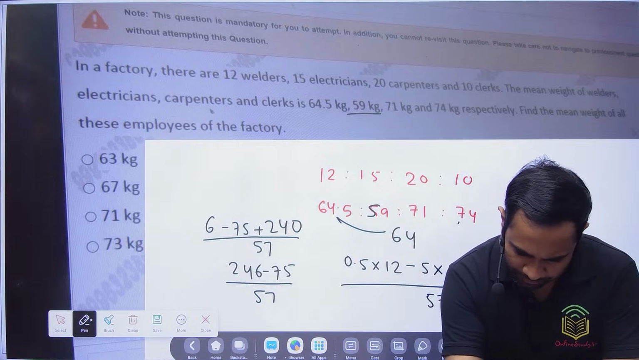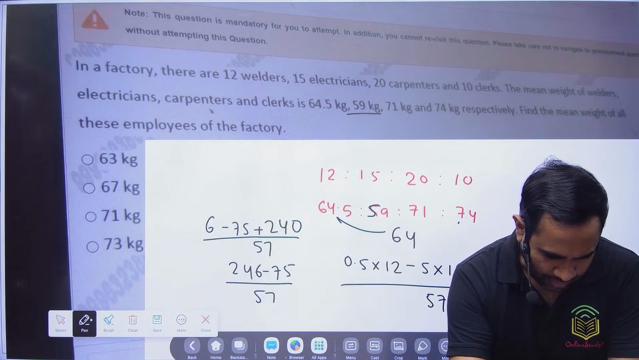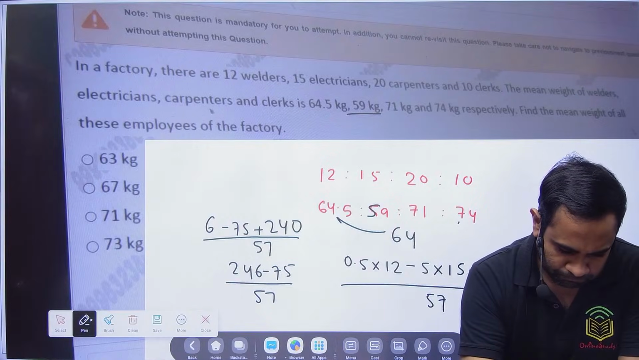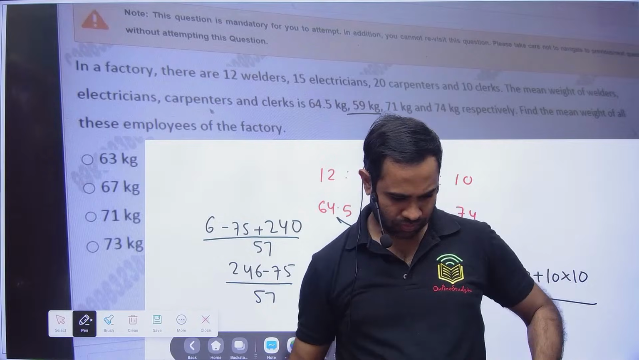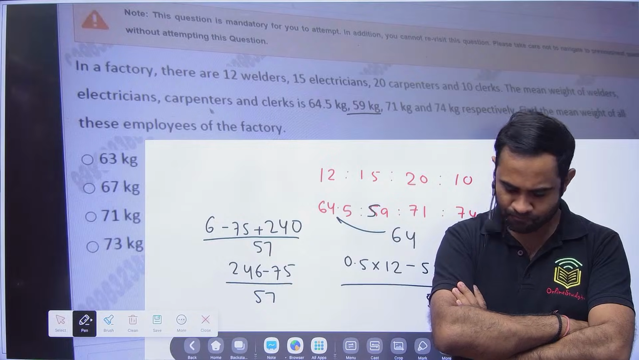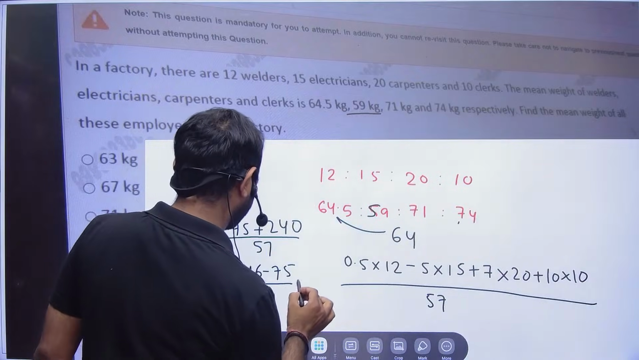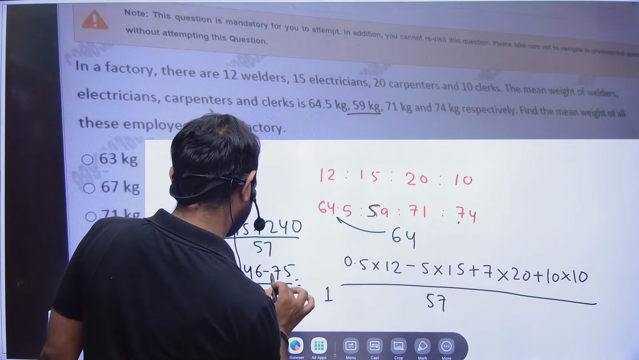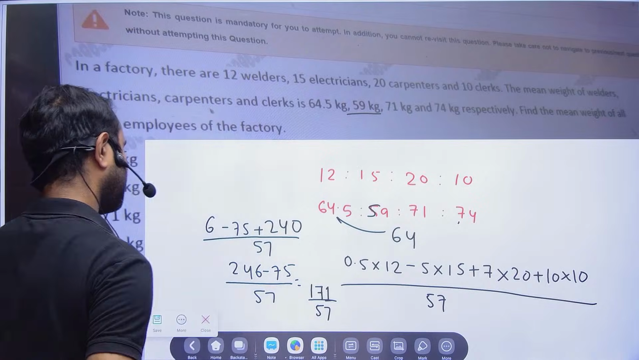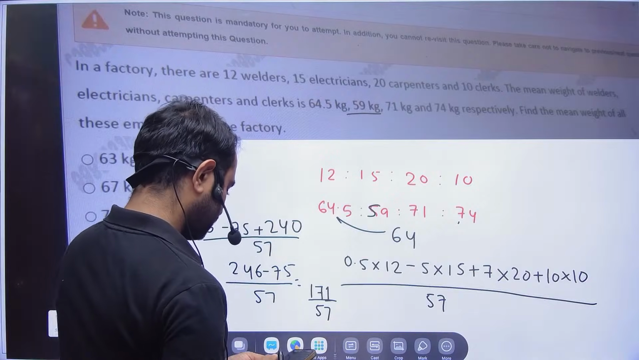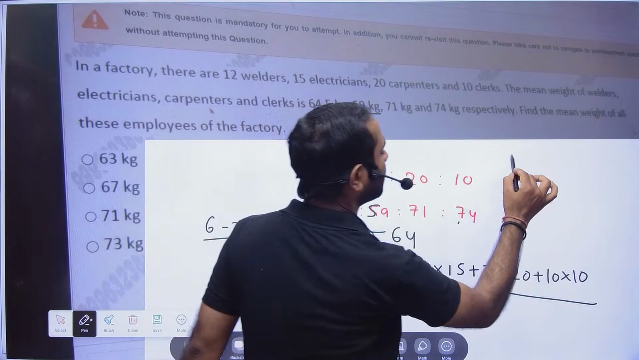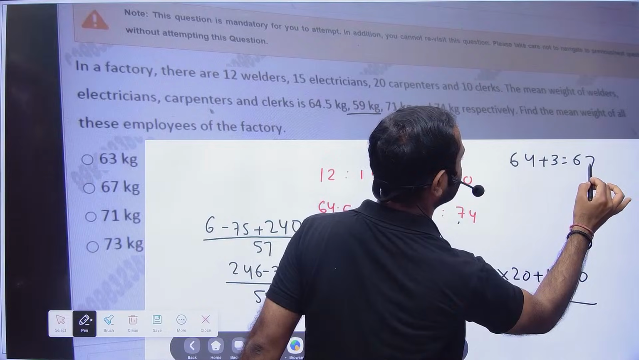Okay, somehow there is something we are doing wrong. 12, 15, 20, 10. Okay, but I think I will not be getting it. So this is 1, and then this is 7, this is 5, 6. 171 divided by 57 is 3. Okay, and then here 64 plus 3 is nothing but correct.